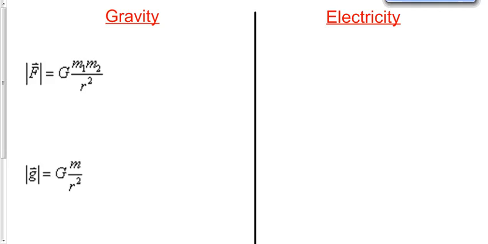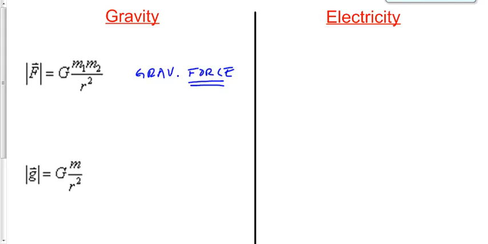Finally, this is where I want to end off today. Three equations that you saw in Physics 20 that represent gravity and gravitational forces and fields. Let me refresh your memory as to what each of those means. F is equal to Gm1m2 over r squared, the gravitational force between two objects with mass.